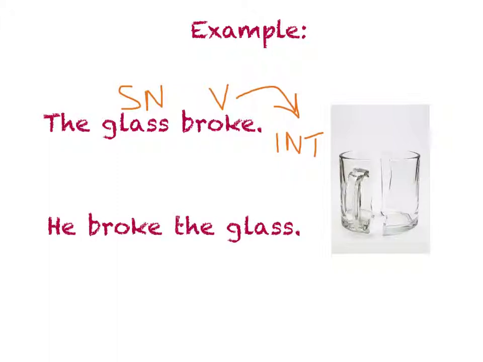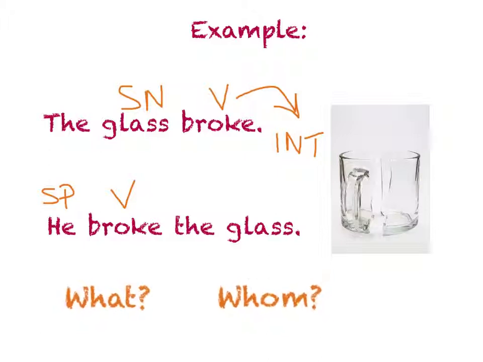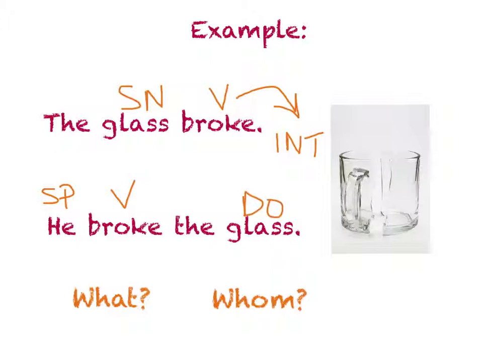But let's take a look at this sentence. He broke the glass. Who broke the glass? He. That's my subject pronoun. What is being said about he? He broke. That's my verb. Now it's time to ask ourselves two questions to locate the object. We're going to ask what or whom about the verb. In this case, what broke? The glass broke. Therefore, that's my direct object, and this is a verb transitive.